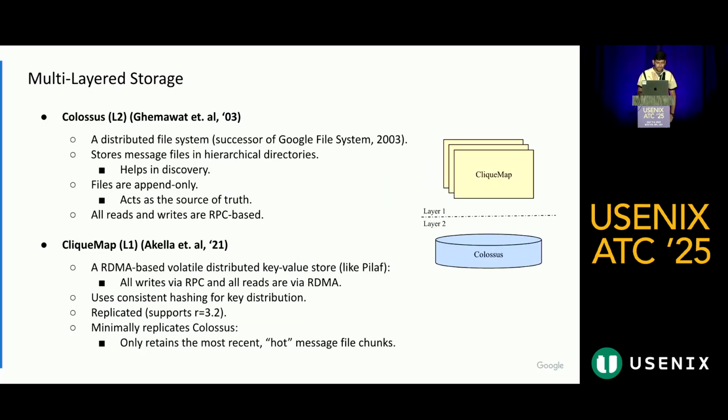For the storage, we make use of 2 layers of storage, L2 and L1. In L2, we have Colossus, which is a distributed file system developed at Google back in 2003. It stores the message files in hierarchical directories, so it helps in discovery as well. We don't need an explicit broker layer for discovery of message files.